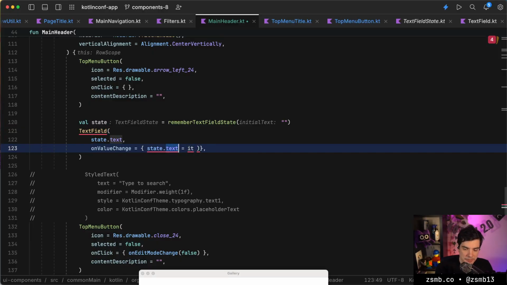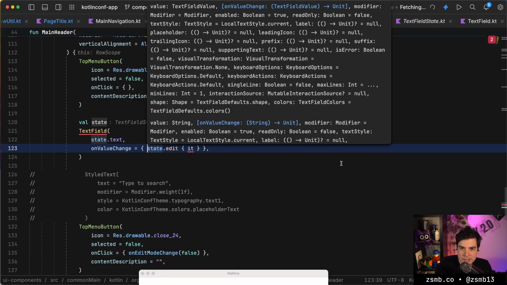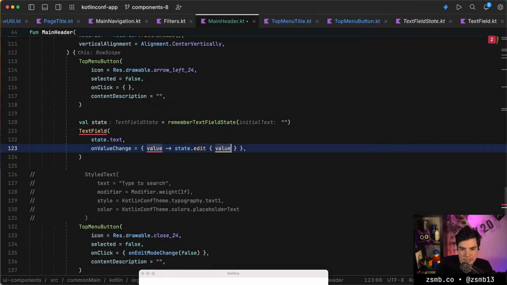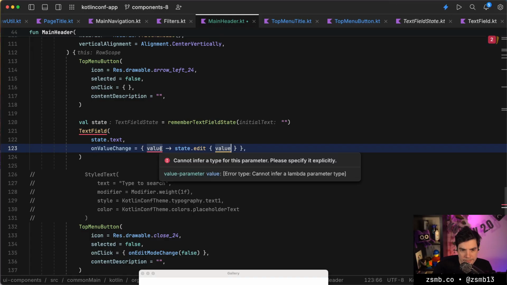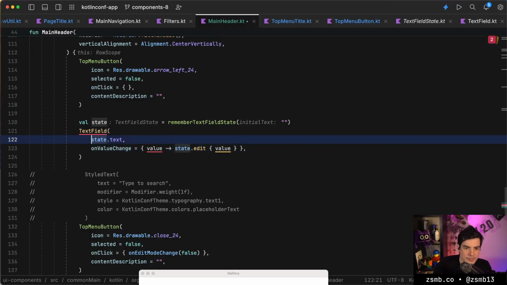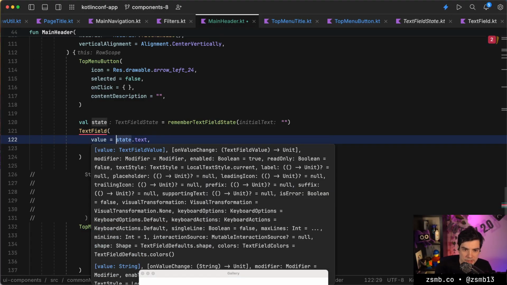So I guess this doesn't work because again that's a val. So we just edit to it, probably. That doesn't work. Oh, this is just unresolved. Doesn't on value change take a value? Can't we like return? Okay, there are too many overloads, probably.